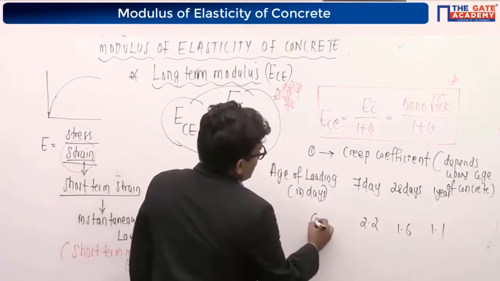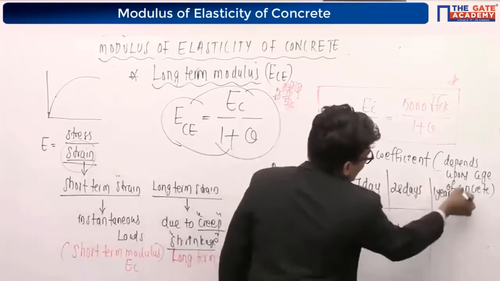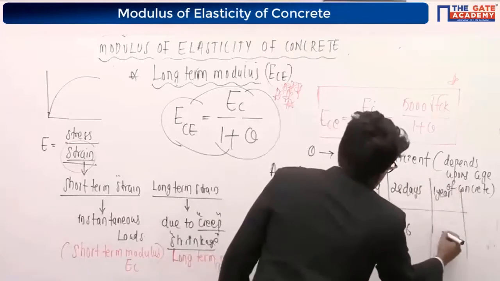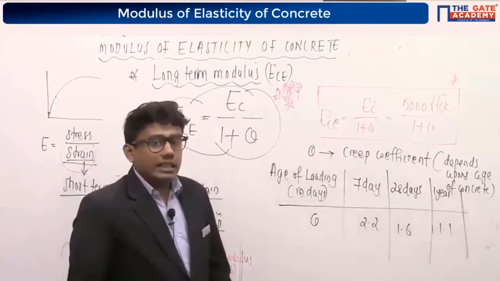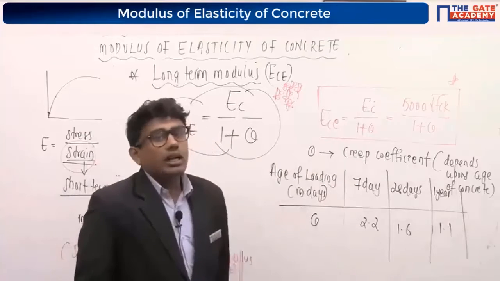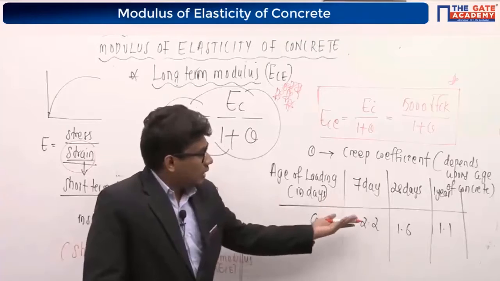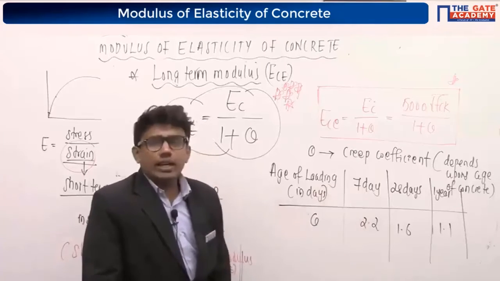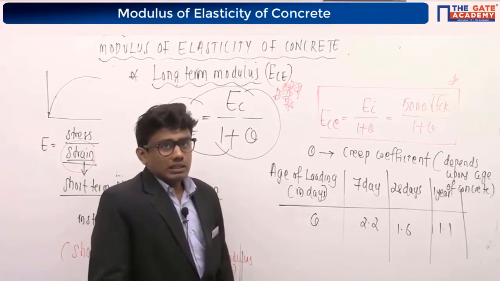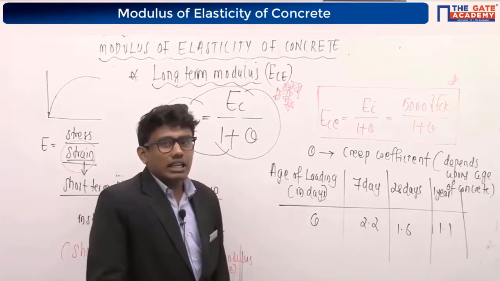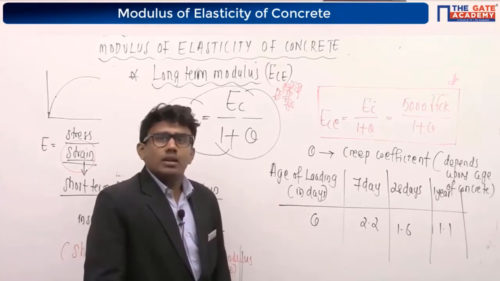This creep coefficient theta depends upon the age of concrete. For 7 days it is 2.2, for 28 days it is 1.6, and for 1 year it is 1.1. Some of you can ask me, sir, what is the creep coefficient value for 25 days? This table is available with us. How do we find the creep coefficient value for 25 days?